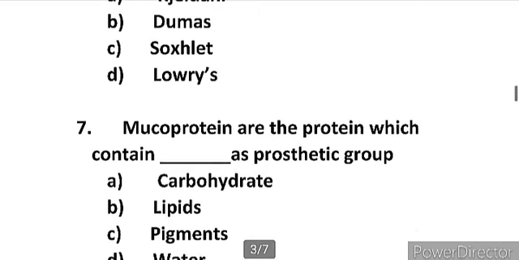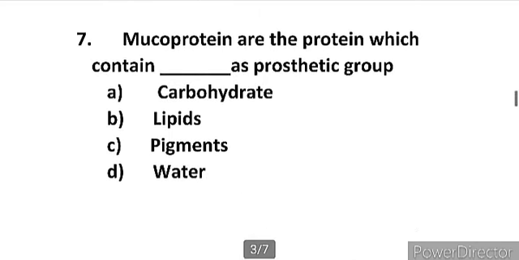Now moving to the 7th question. Seventh question is: mucoproteins are the proteins which contain which prosthetic group? Option A is carbohydrate, B is lipid, C pigment and D water. So mucoproteins are basically glycoproteins. That means they contain carbohydrate as a prosthetic group. So option A, that is carbohydrate, is correct.